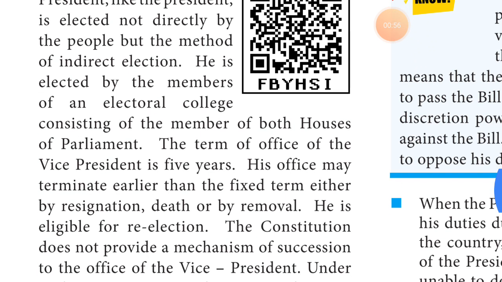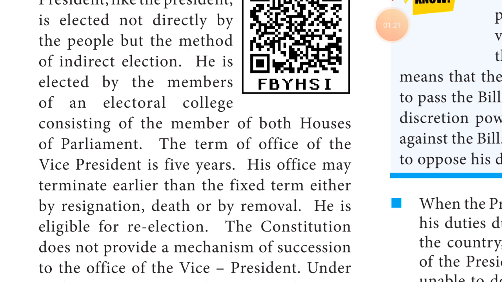His office may be terminated early, before the fixed term, either by resignation, death, or by removal. Before his term is complete, the office may be terminated by his death, by removal, or in any other way. And also he is eligible for re-election.